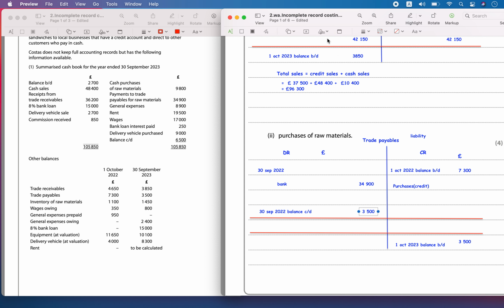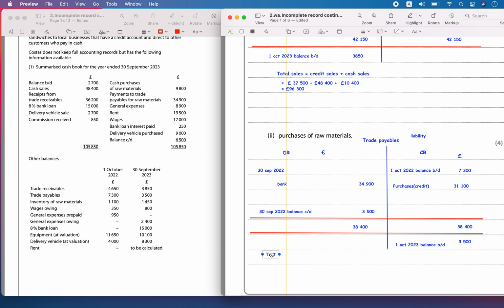So let's add up here. How much is the credit purchases we have to calculate. 34,900 plus 3,500, that is 38,400. 38,400 minus 7,300, that is 31,100. So 31,100 was the credit purchase.